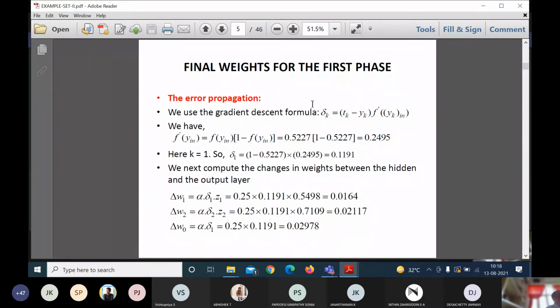We use the gradient descent formula in the algorithm. So what is Tk? Tk is the target. What is Yk? Yk is what is produced by the neural network during the first training phase, or first iteration. Is it clear?